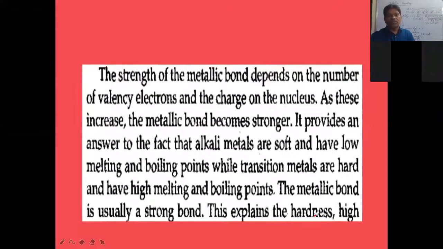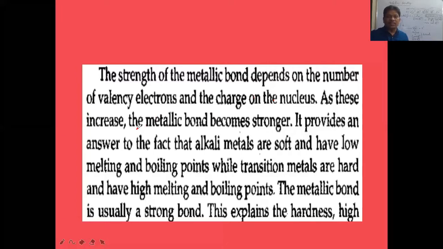The strength of the metallic bond depends on the number of valence electrons and also the charge on the nucleus. If the number of valence electrons is more, a stronger metallic bond will be there. And if the charge on the nucleus is more, a stronger metallic bond will be there. So the strength of the metallic bond is directly proportional to the charge of the nucleus of the metal and also the number of valence electrons. The more the valence electrons, the stronger the bond. The more the charge on the nucleus, the stronger the bond.